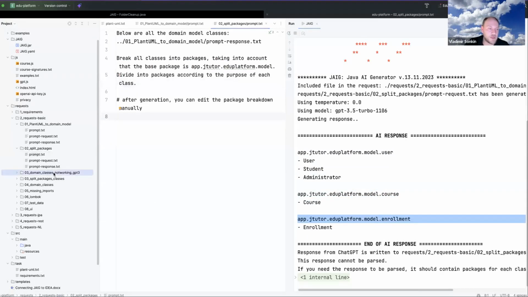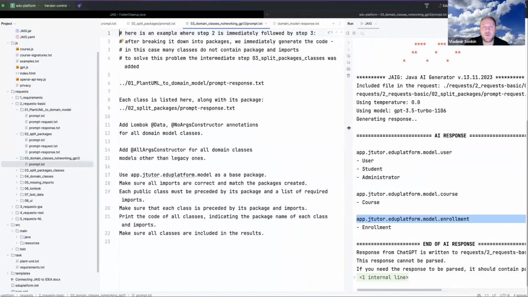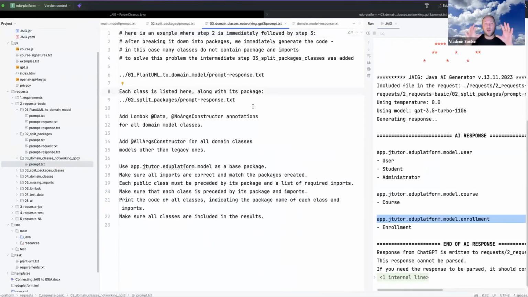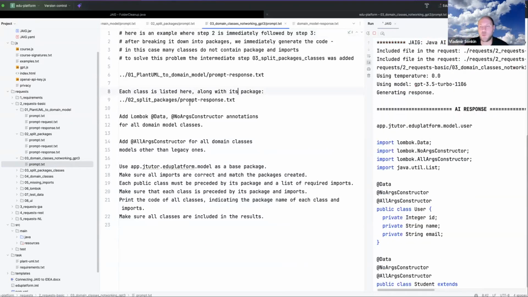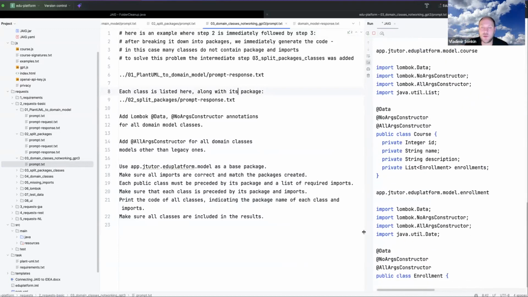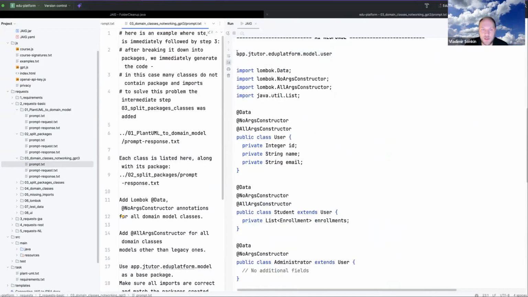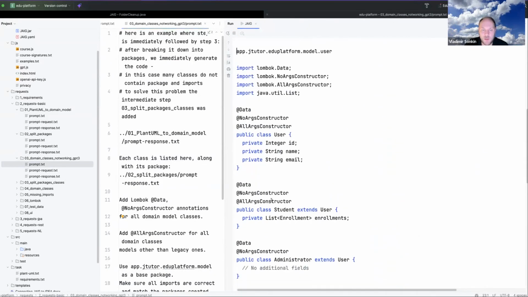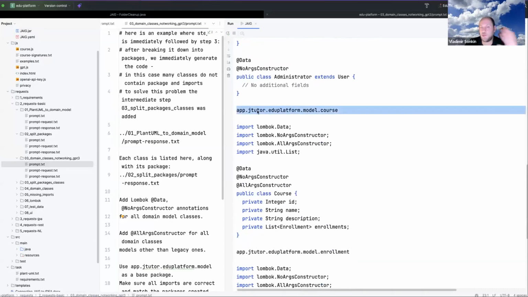Okay, fine. And the next thing, here I am asking too much. Sometimes if your prompt is too complicated, if you want it to do too many things at once, the result is not what you expect. For example, here you can see the result. It is not showing package. It is not showing imports. So this is not the expected result. We cannot work with this. Instead of the package name, it just shows me the package.